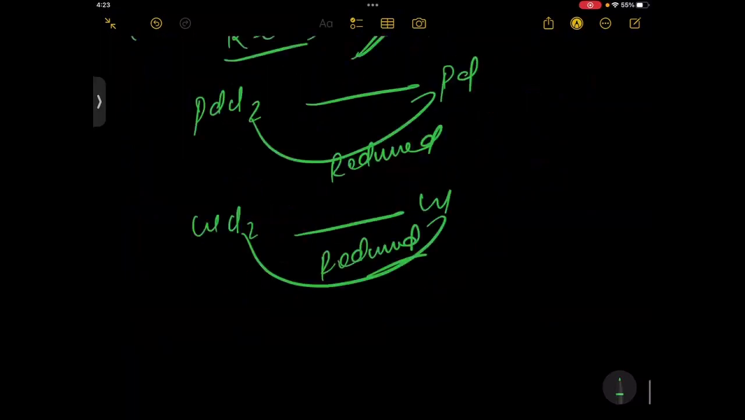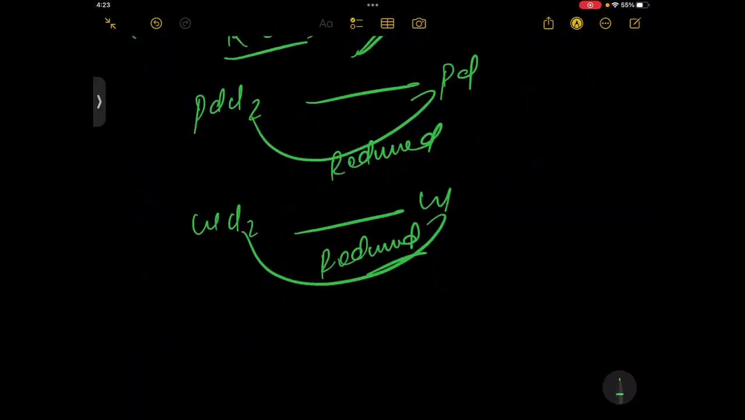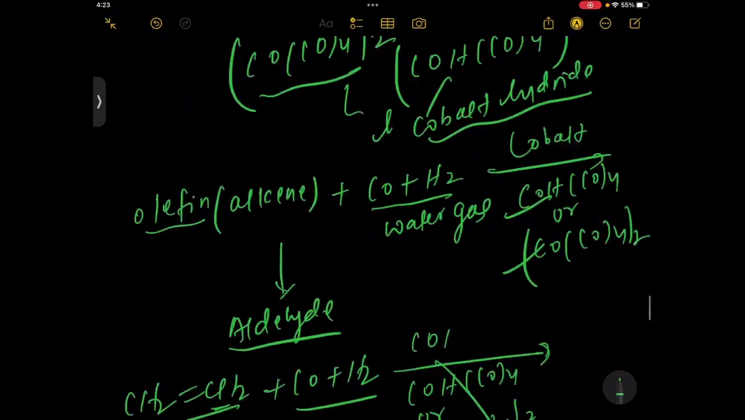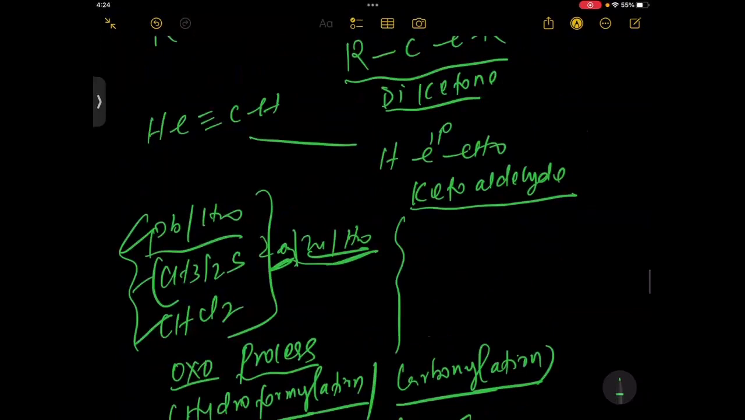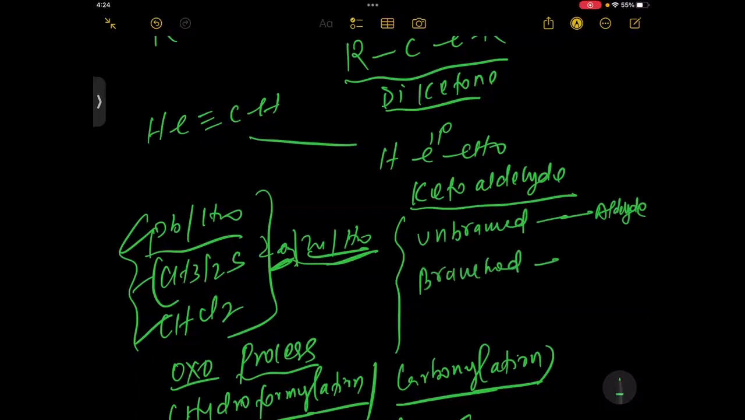Okay, students, ultimately what I am telling you, you can keep one thing in mind about the ozonolysis of alkenes. See here: the unbranched always give the aldehyde, and the branched will give the ketones. These things you will get.